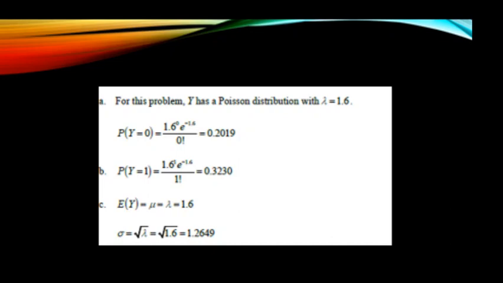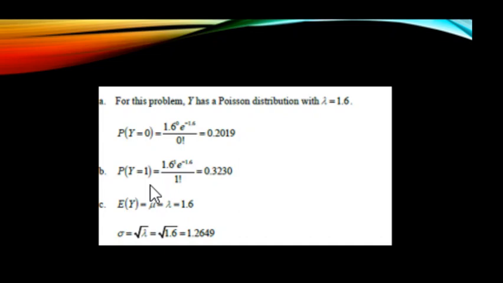So part one is where you're trying to figure out that y is 0, no fatalities. So our mean lambda is 1.6, raised to 0, e to the negative 1.6, divided by 0 factorial. Remember, 0 factorial is 1. So that gives us 0.2019. So the probability that there are no fatalities during a given month is 20%.